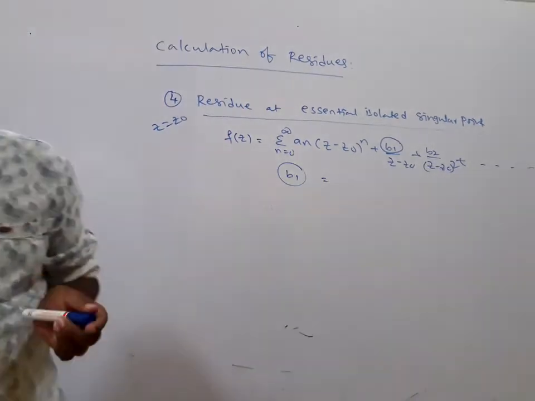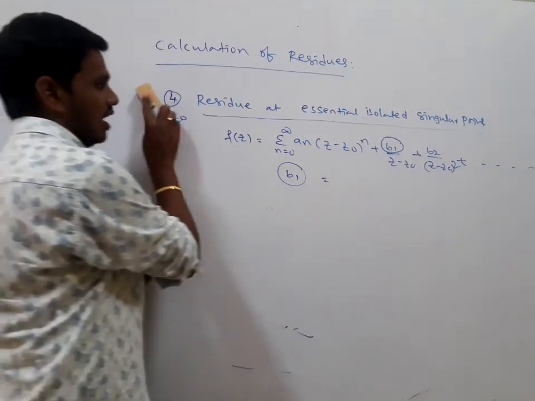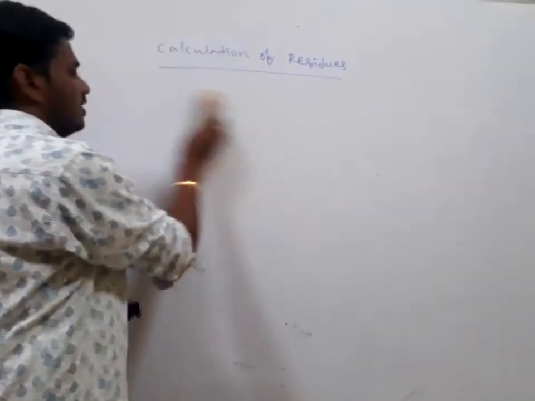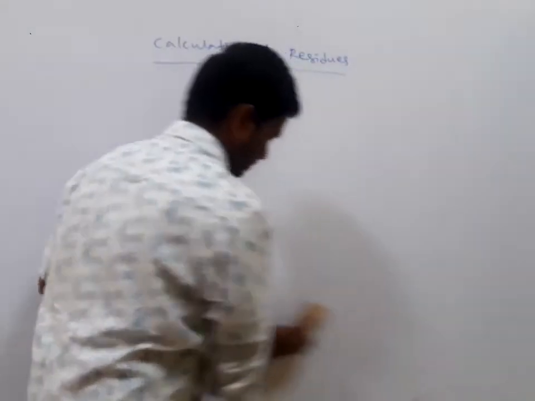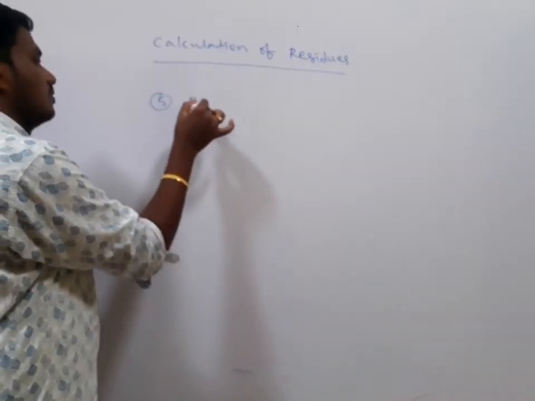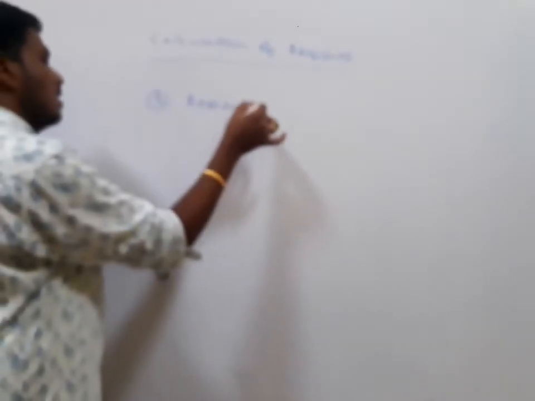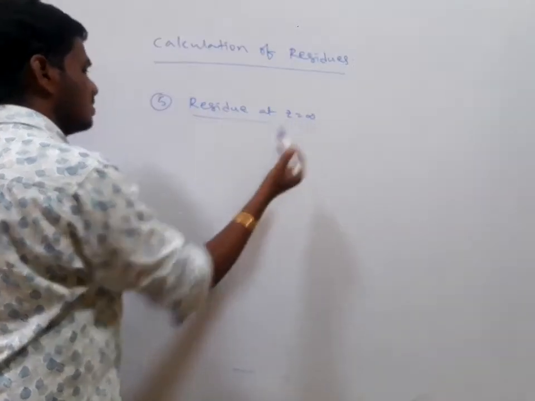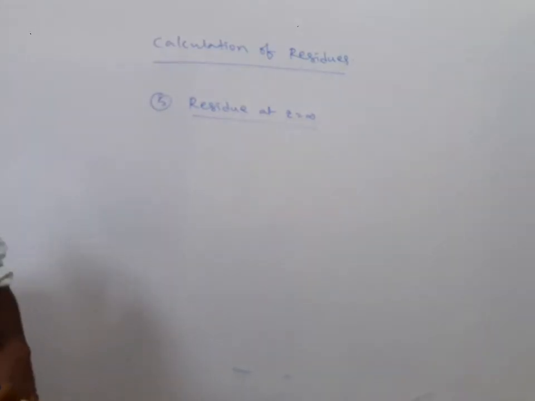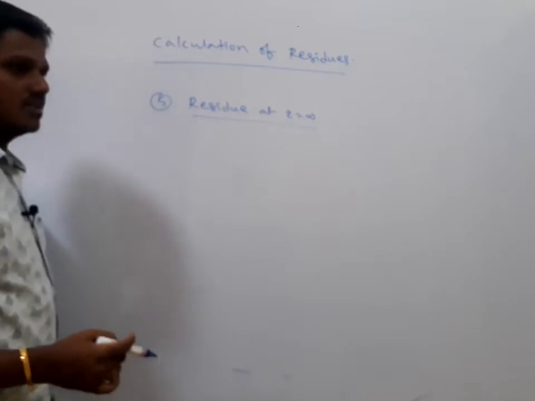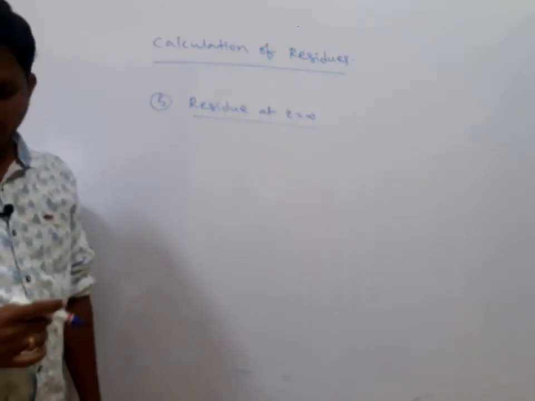Next, one more last case, it is residue at infinity. Here also I am giving the direct formula. Right, here it is residue at infinity. I think this is the fifth case. Residue at z is equal to infinity. Z is equal to infinity is an isolated singular point in this case. In this case, how are we going to find the residue of f of z at z is equal to infinity, right?